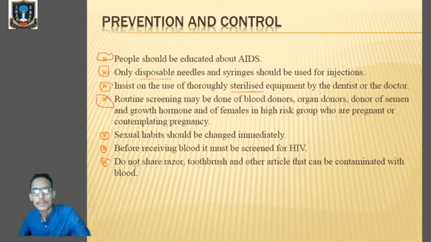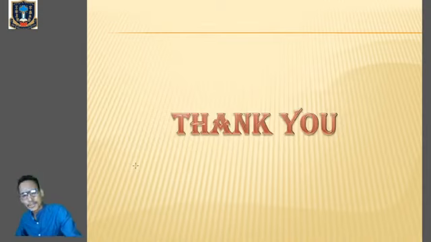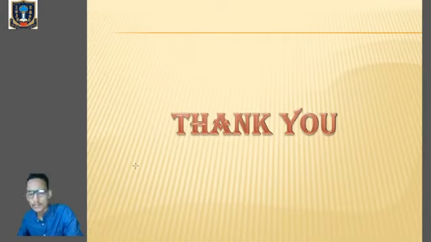So go through the prevention and control of HIV/AIDS also. So today we have learned about HIV/AIDS. We have learned about the name of the viruses, the retroviruses. We have learned about the structure of the retrovirus or the HIV virus. Then we have seen the mode of action of HIV viruses, right? We have learned about the screening of AIDS. We have learned about the treatment of AIDS, though there is no permanent cure for the disease, but there are certain drugs which will increase the lifespan of infected individuals. And we have talked about the prevention and control measures of HIV/AIDS.